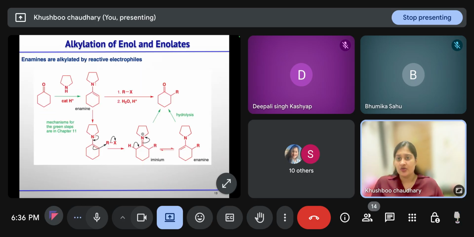So one of the synthetic equivalents is enamines. And how are we generating it? If we have ketone and we are treating it with pyrrolidine or any secondary amine, then it will first form iminium ion. This we saw in the previous class, that if you have the secondary amine and ketone, in the presence of a catalytic amount of acid, firstly it will form this iminium ion. Then after deprotonation, it will form this enamine.